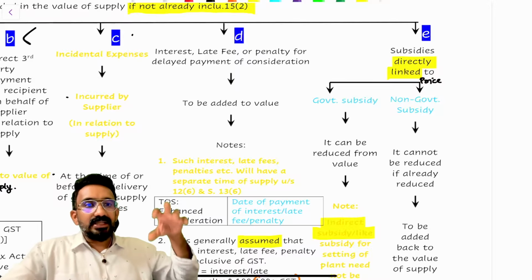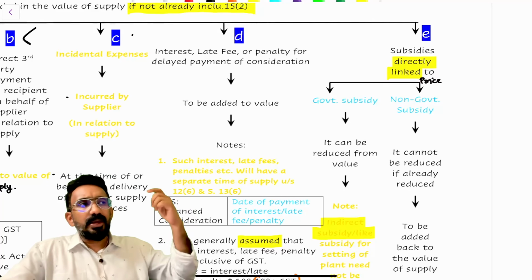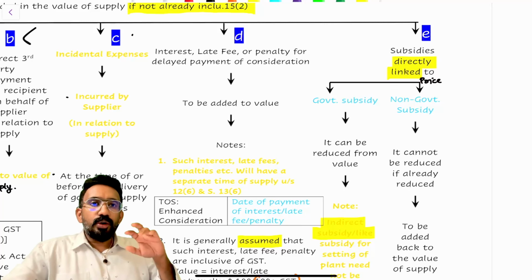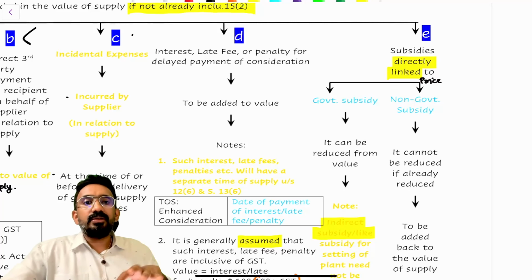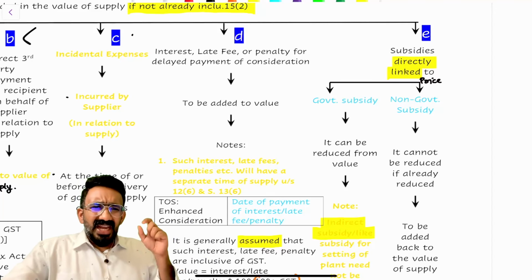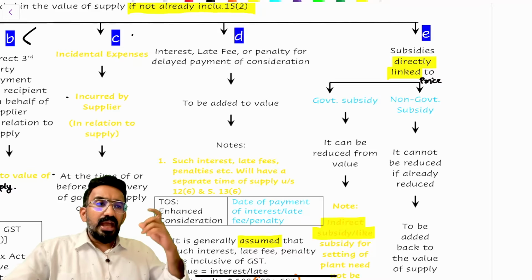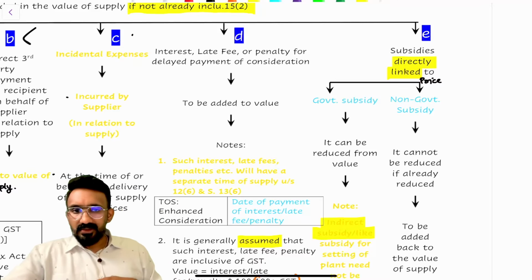However, if this 80,000 is not paid by the government, but instead paid by their holding company as a method of financial help, or given by someone other than the government, some kind of CSR fund, then a direct subsidy from anybody other than the government cannot be reduced from the value. It should be treated as consideration, and the value would be 2 lakh in that particular case.